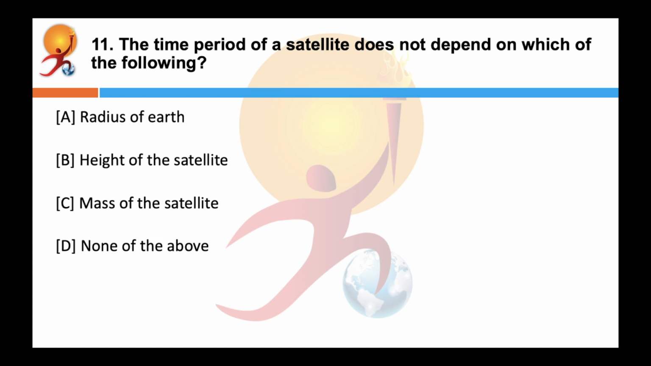The time period of a satellite does not depend on which of the following? Correct answer is mass of the satellite. Time period of a satellite is time taken by a satellite to go once around the Earth. So this time period is independent of the mass of the orbiting body and depends on the mass of the central body. In this case, it can be Earth or any other planet, as well as the radius of its orbit.